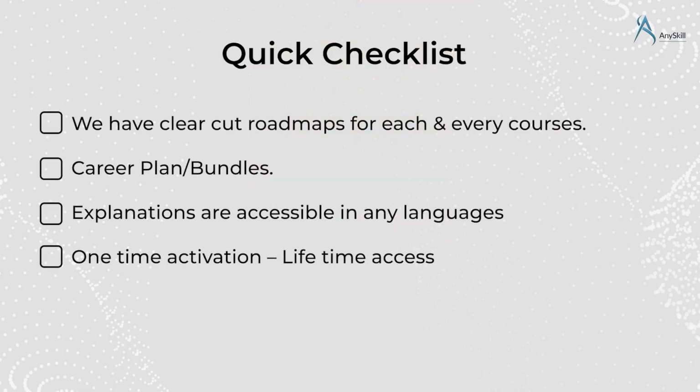We've now covered every day, so let's go through a quick checklist to make sure we've covered all our signature features. We have clear-cut roadmaps for each and every course. Career bundles. Explanations are accessible in any language. One-time purchase, lifetime access.